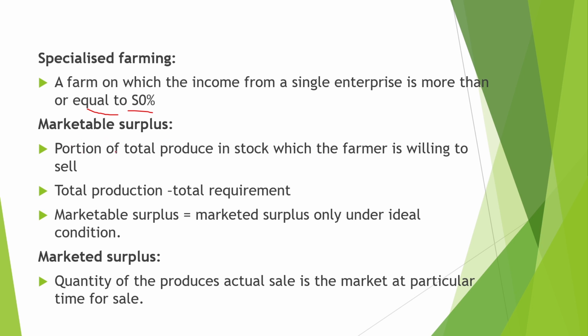Now the next topic is marketable surplus. The portion of total produce in stock which the farmer is willing to sell is known as a marketable surplus. This marketable surplus is equal to total production minus the total requirement. Under the ideal condition, the marketable surplus is equal to marketed surplus.